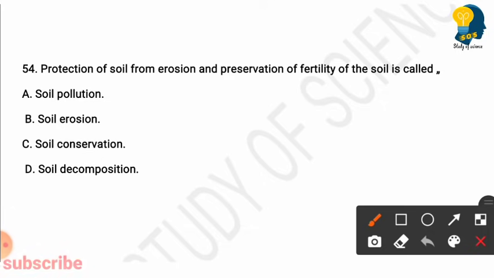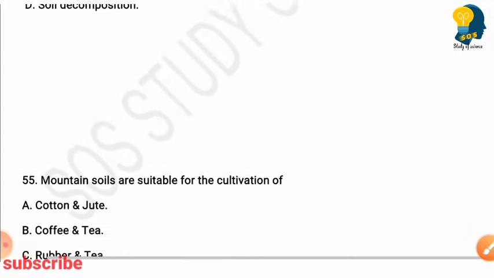Protection of soil from erosion and preservation of fertility of soil is called? Options are soil pollution, soil erosion, soil conservation, soil decomposition. So the right answer is soil conservation. Soil conservation means protection of soil from erosion and preservation of fertility of the soil. So next question.